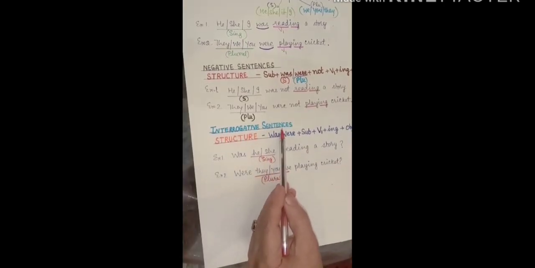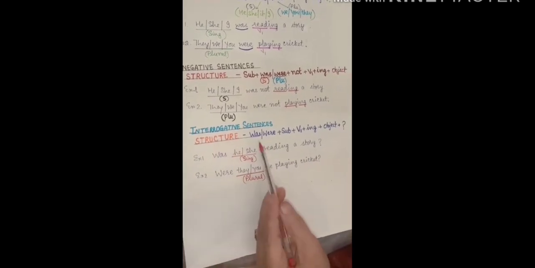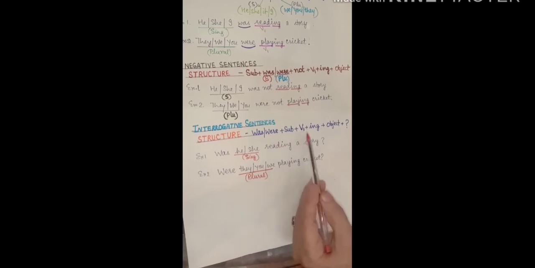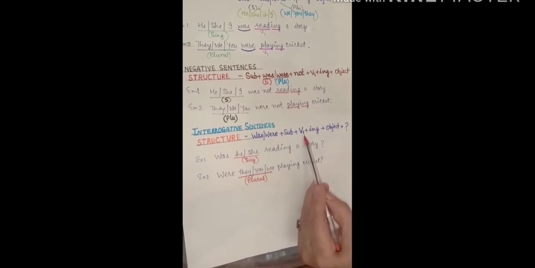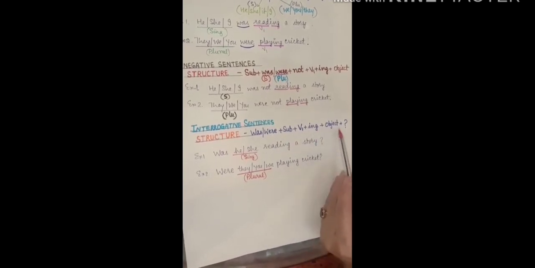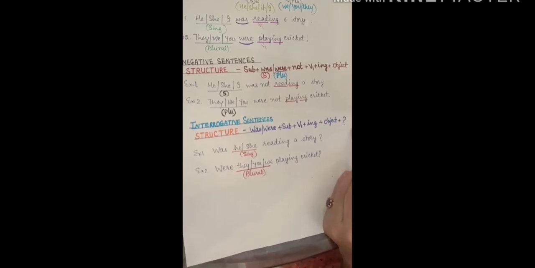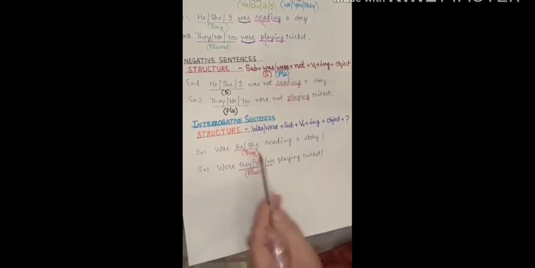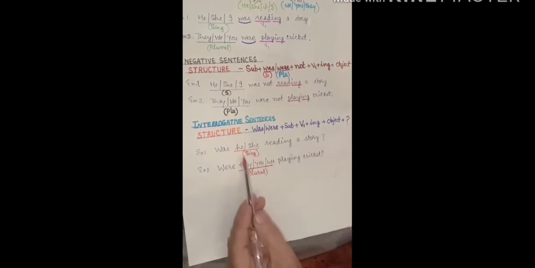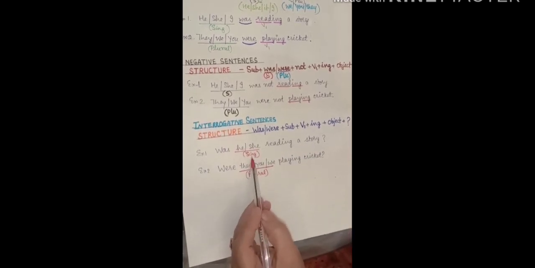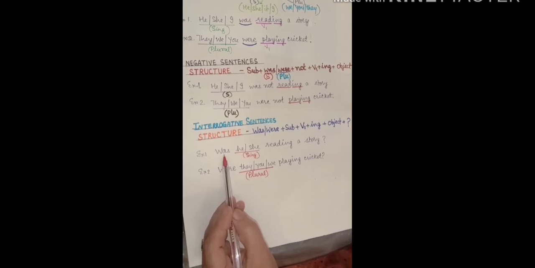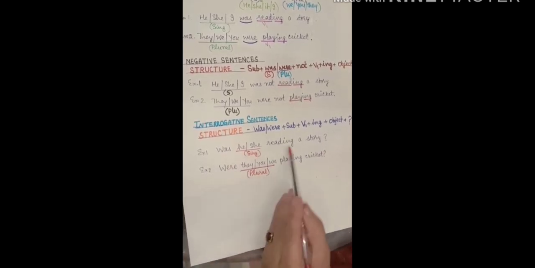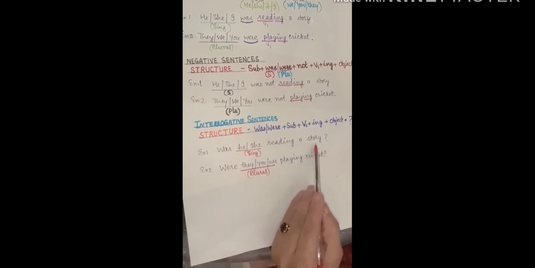Interrogative sentences. Structure: was or were, the helping verb, will be coming before the subject, then subject, first form of verb plus ing, object and a question mark. Example first. Was he or she reading a story? You can see he and she both are singular, so we have used was in front of the subject. Was he reading a story? Was she reading a story?